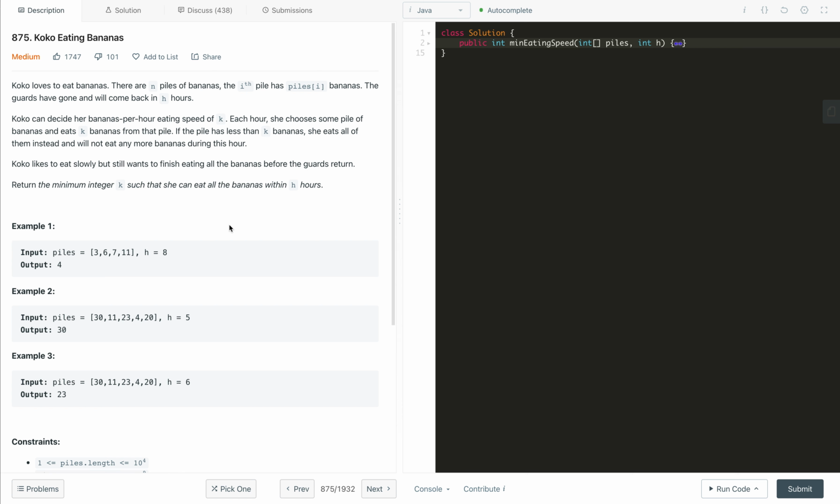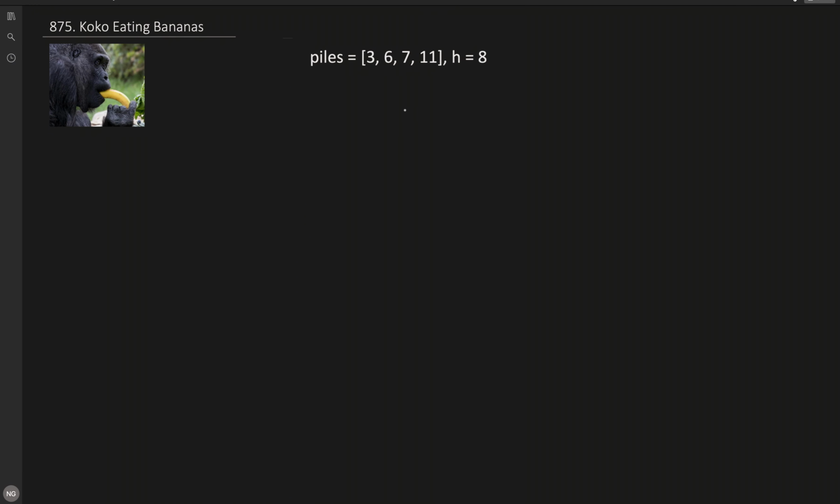So how do we solve this problem? Let's understand it with this example. We need to find the value of k which is the minimum. One solution we can do is start k from 1 and keep going until we find the answer.